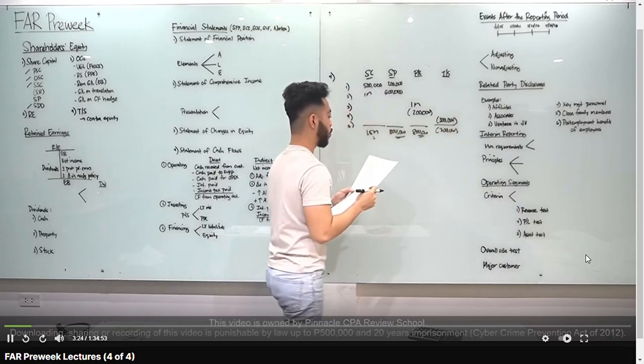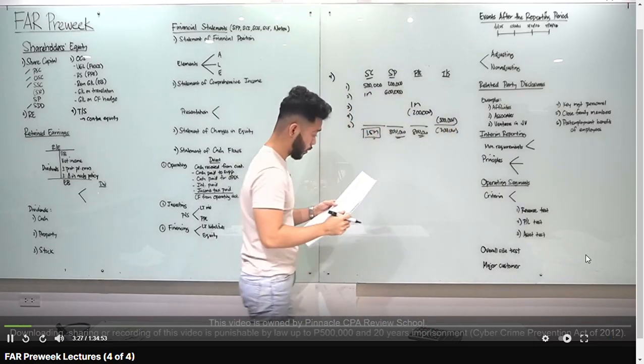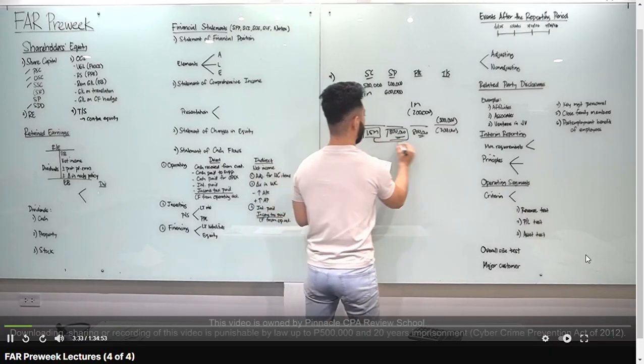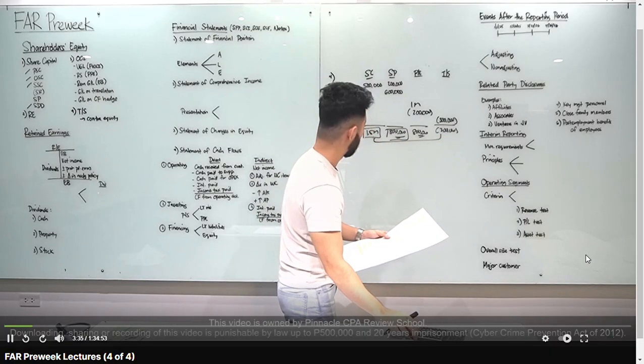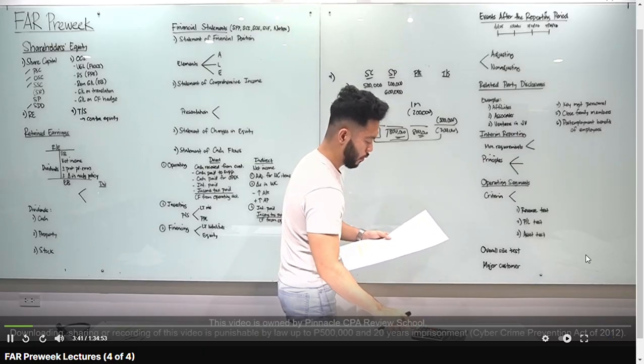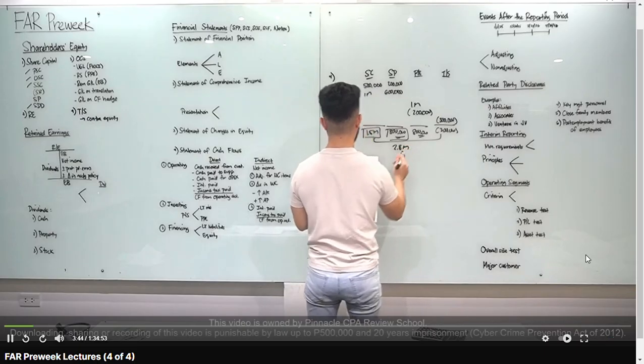Number 4, what amount should be reported as share capital? 1.5 million, letter A. Number 5, what amount should be reported as share premium? 800,000, letter A. And number 6, what is the total shareholders equity? Add natin lahat yan. 1.5 million plus 800,000, plus 800,000, minus 300,000. You have letter A, 2.8 million for number 6.